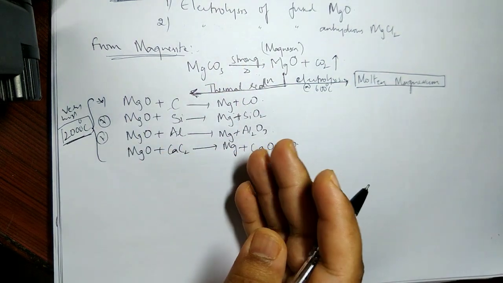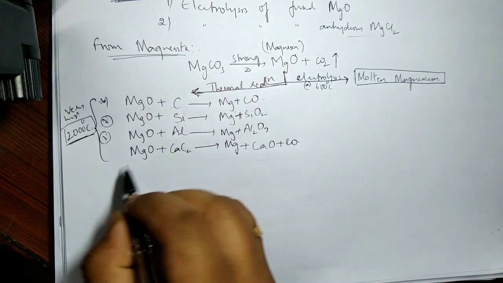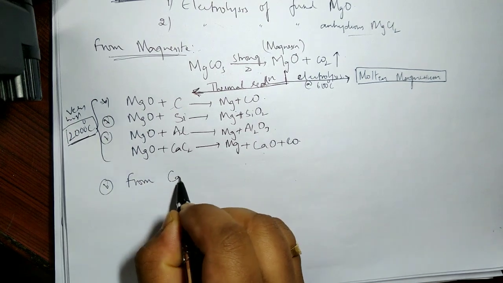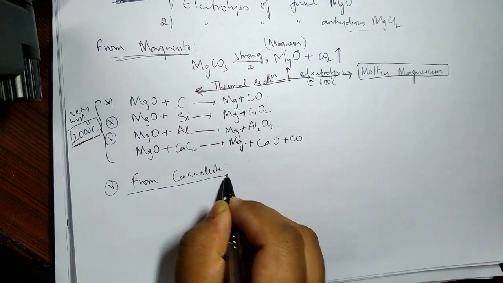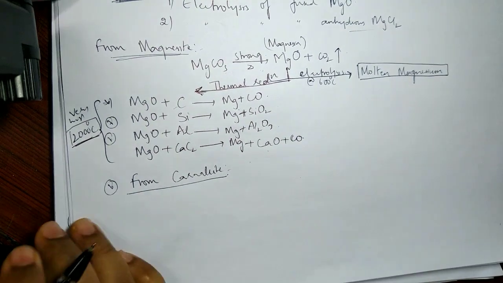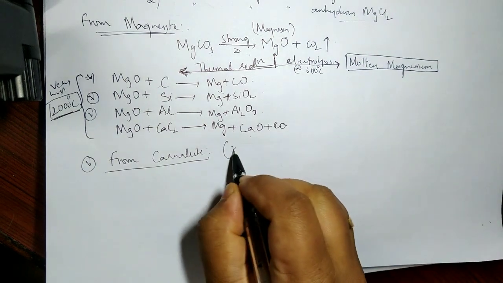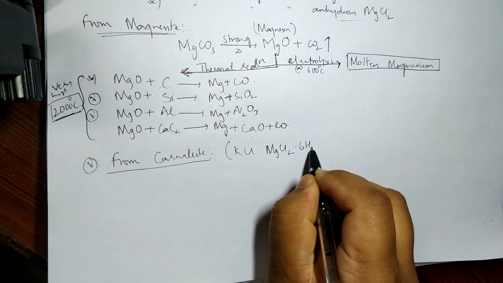I can also make it from anhydrous MgCl2, from carnallite. One more interesting point: what is carnallite, by the way? KCl.MgCl2.6H2O.